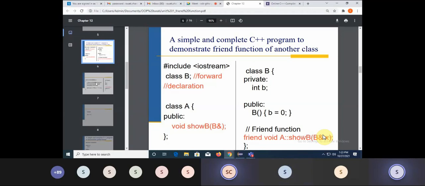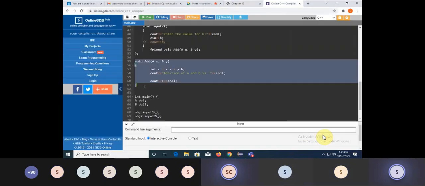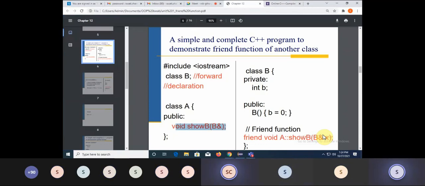There are a number of codes with me. I will share all those codes. Did you understand? So one thing was where we made one function as a common function which is not a member of any class, and this is another thing where I'm making a member function a friend of another class. So this is also possible.